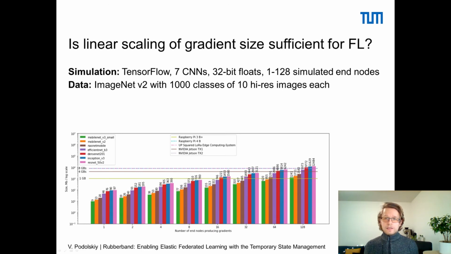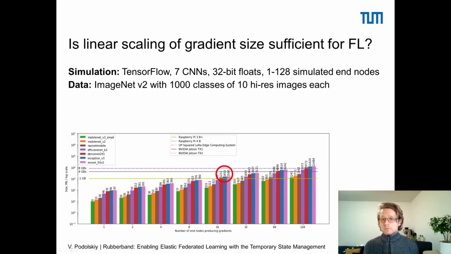In this result plot, the x-axis is the number of end nodes producing the gradients. The y-axis is the log scale size of gradients in megabytes. The horizontal lines represent the main memory size for several low-capacity edge nodes. For each count of end nodes, we have 7 vertical bars, each corresponding to one of the models.